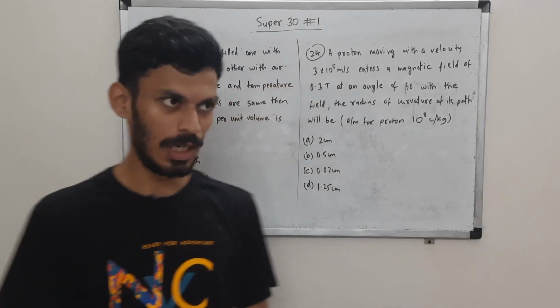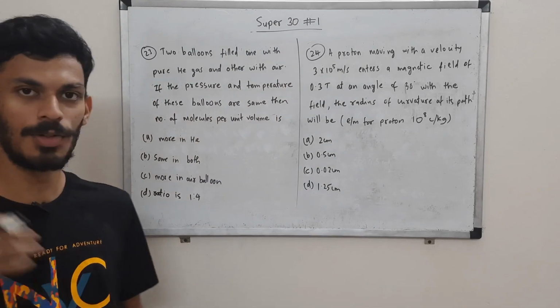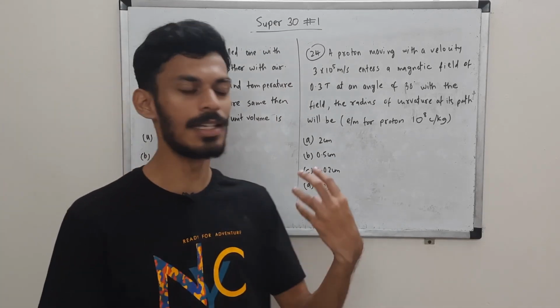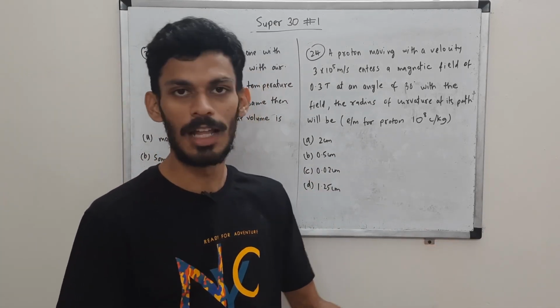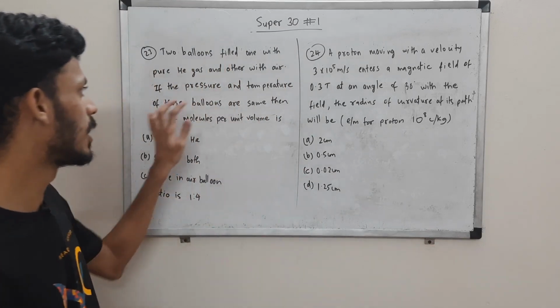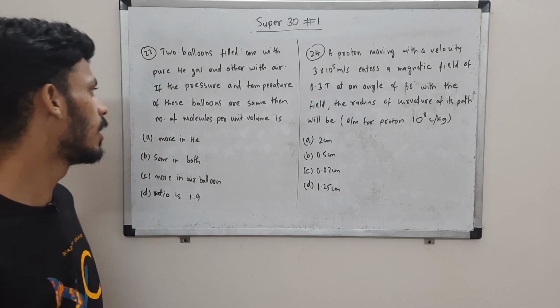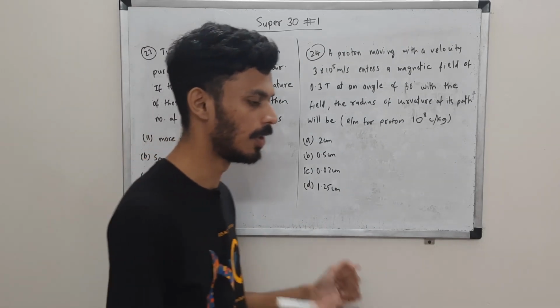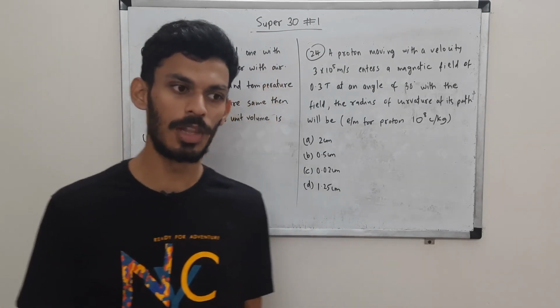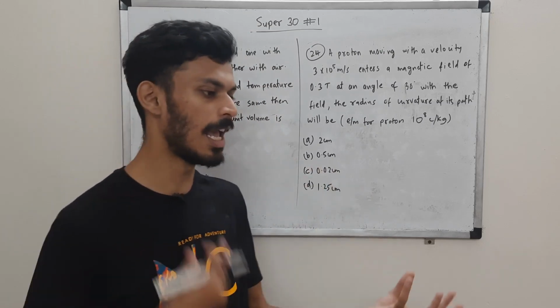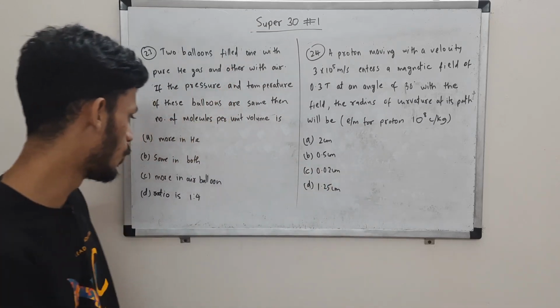Question 23 and 24. In 23 we have 2 balloons, one is filled with pure helium gas, the other one with normal air. It is given that the pressure and temperature of these balloons are same. Then you are supposed to tell the number of molecules per unit volume. Will it be same in both? Will it be more in helium, more in air, or the ratio is 1:4?